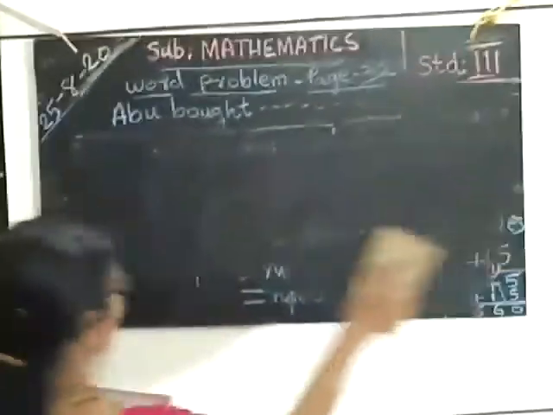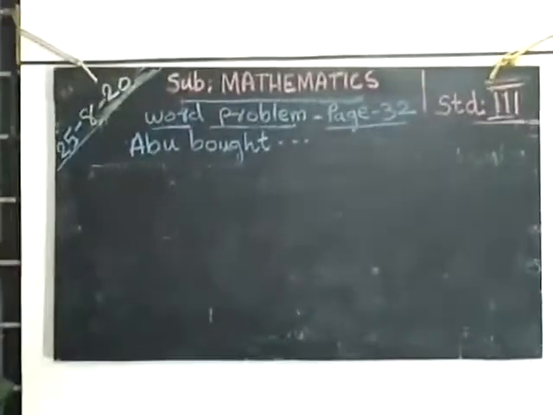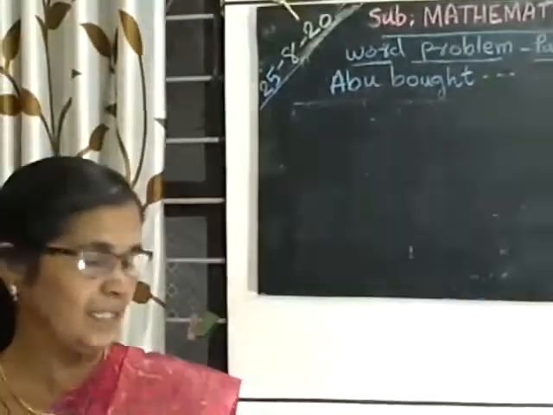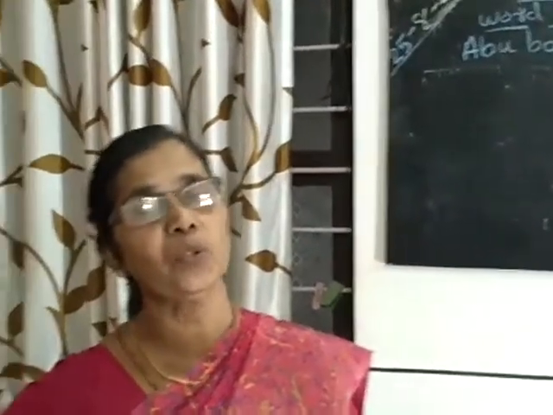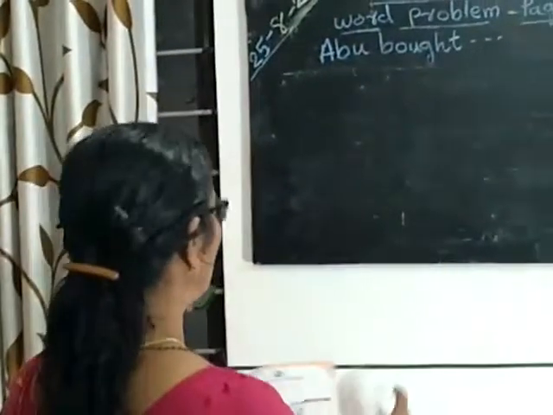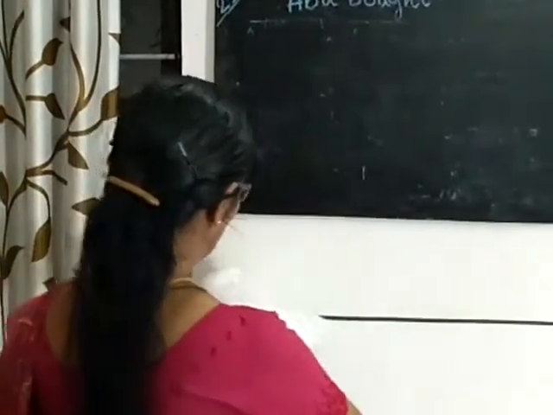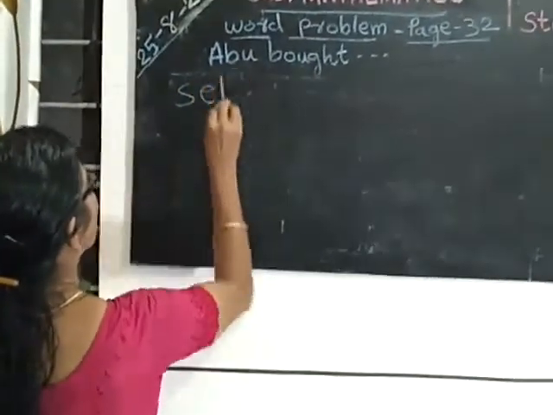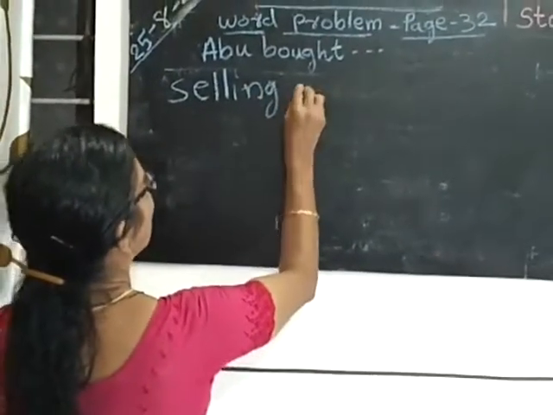Then again, we have to find out how much money he got after selling. Again, he sold these vegetables and fruits to other persons. Then we have to find out the selling price.